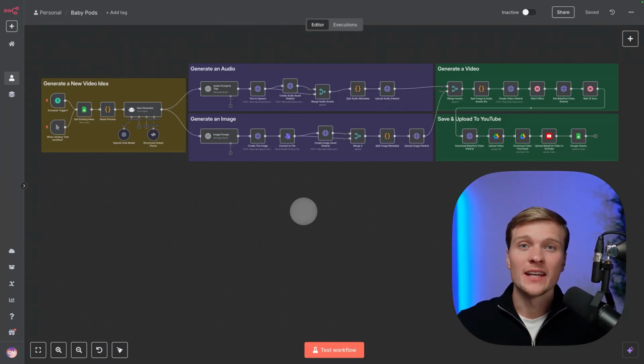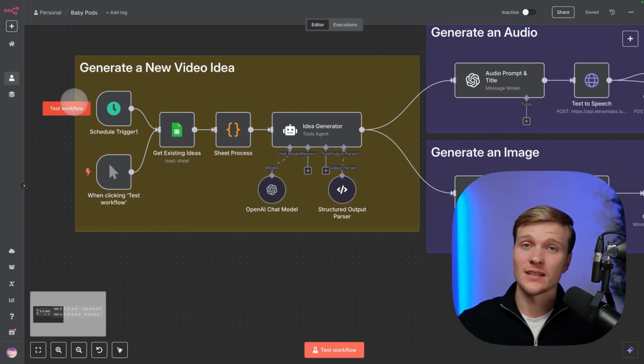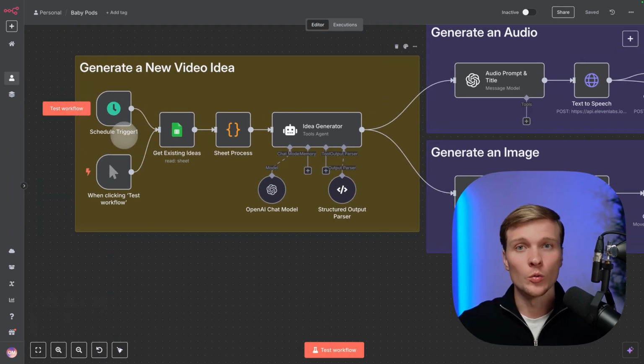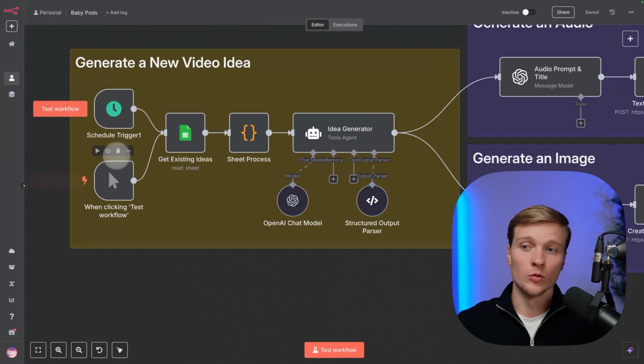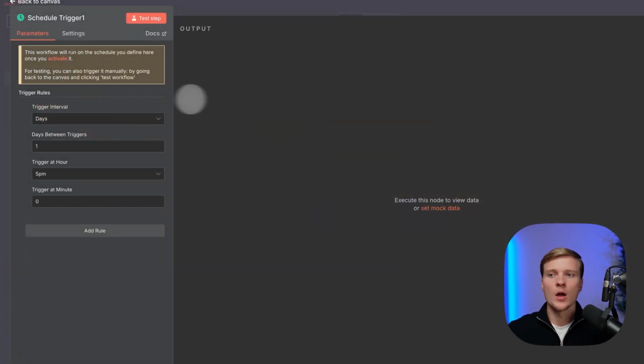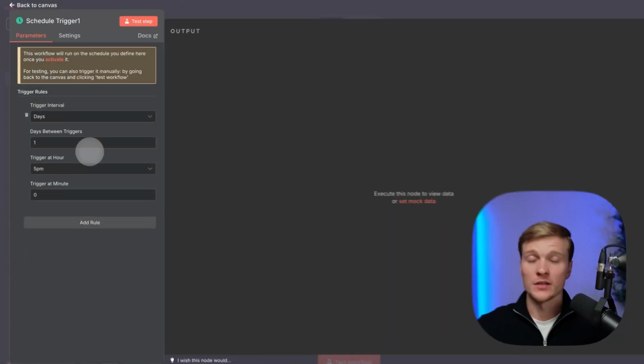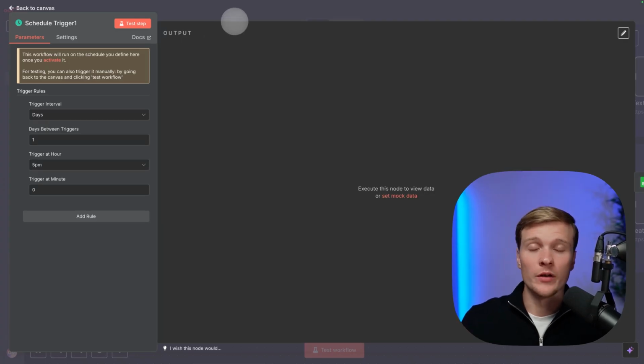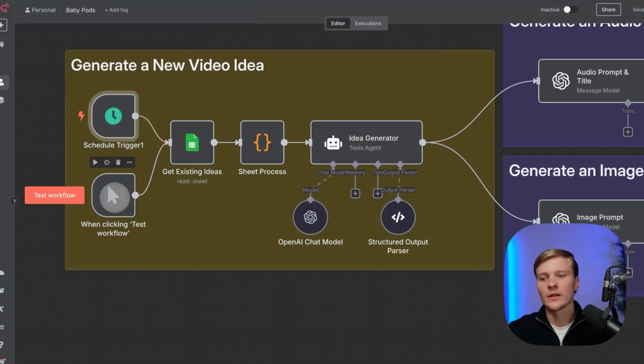And now we are getting into the second part, so I will explain to you every single node, how it is set up, and what you need to tweak if you want to change the system somehow. So it all begins with two triggers. First of all, the schedule trigger. Obviously, it is set up to run every single day. So every single day a new video will be generated, but you can also test it manually.